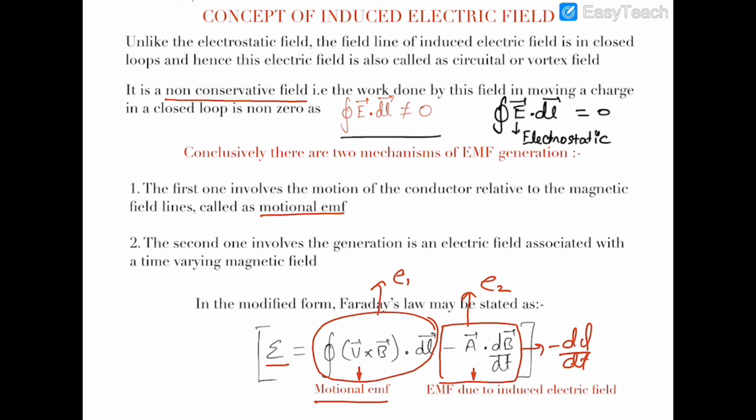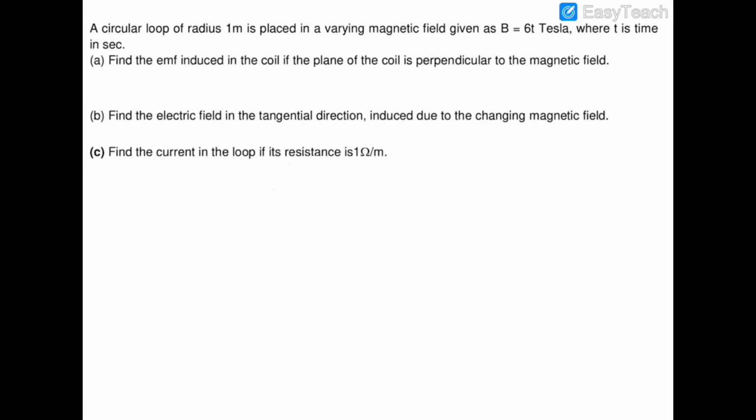Now we will discuss the numericals based on this induced electric field for better understanding of the concept. So now we move on to the numericals. In this question, there is a circular loop of radius r, which is 1 meter.